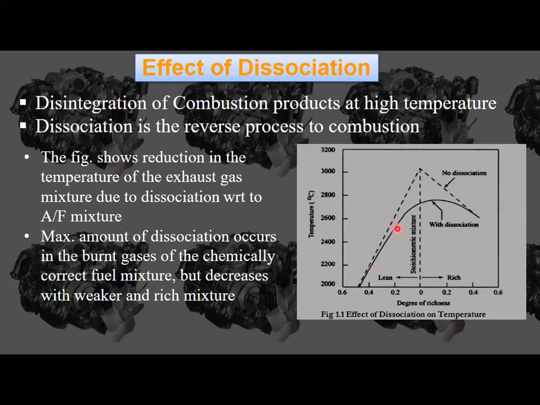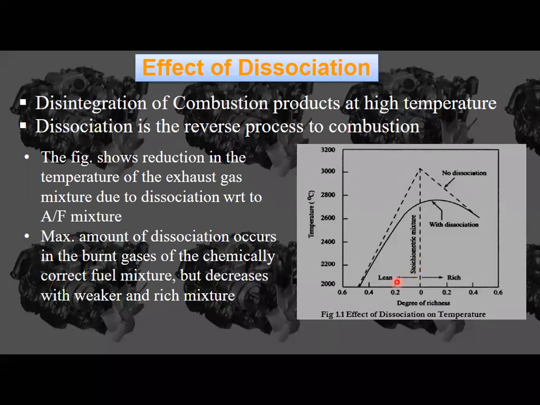Okay, this depends upon different mixtures. Here, lean mixture means less amount of fuel, rich mixture means more amount of fuel. Stoichiometric mixture means the appropriate, that means correct, amount of fuel. That means 1 to 15 we will take. That means to burn 1 kg of fuel completely we need 15 kg of air.